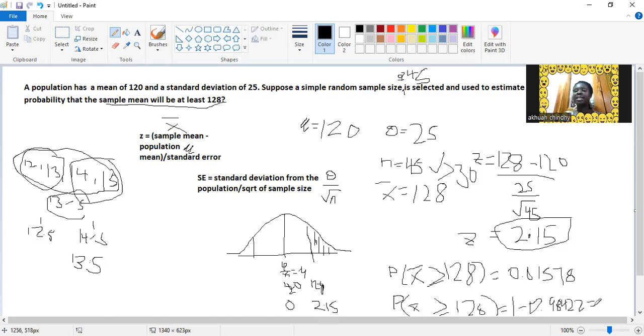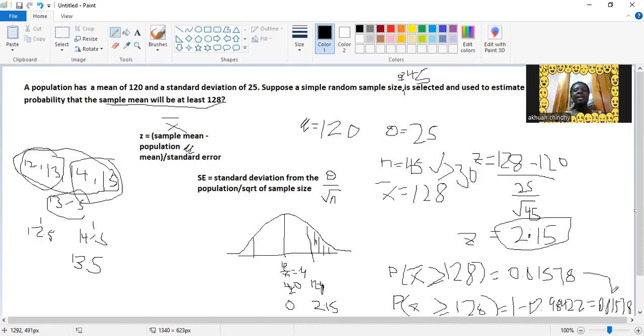Use your calculator and see what you get. 1 minus 0.98422. We got 0.01578. So you see that they both work the same.